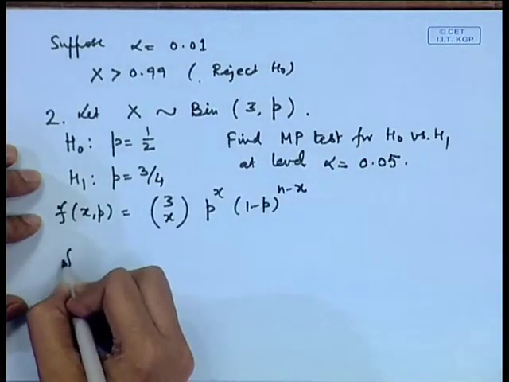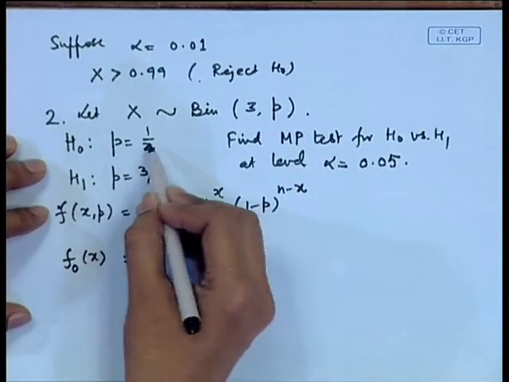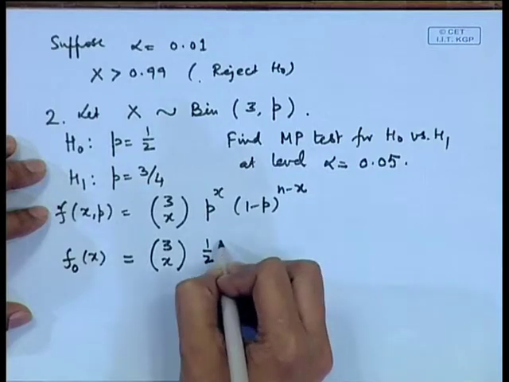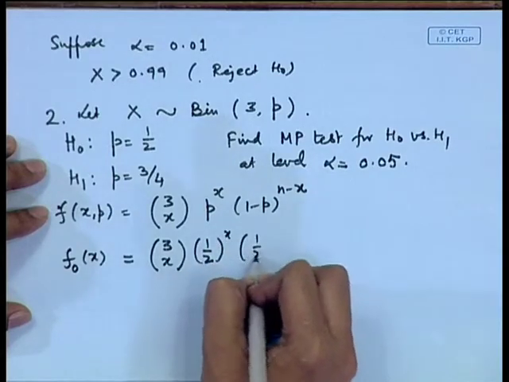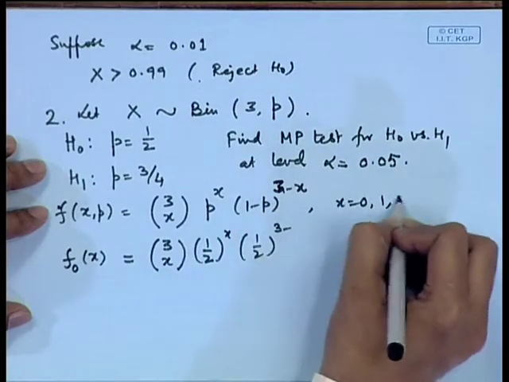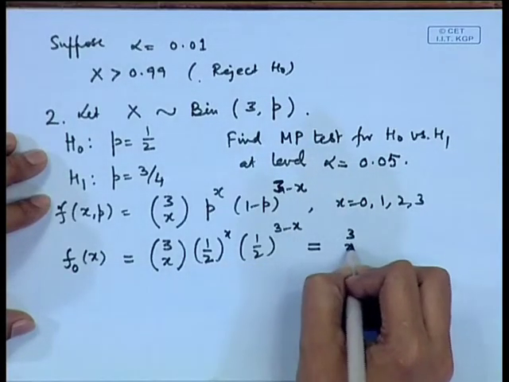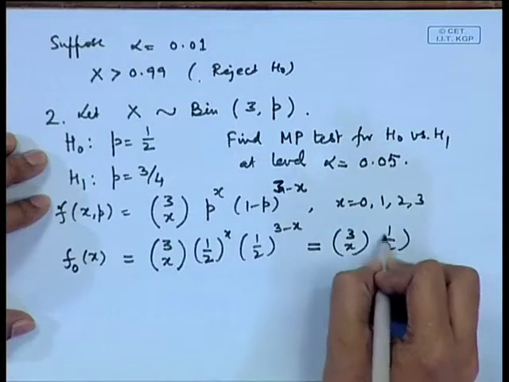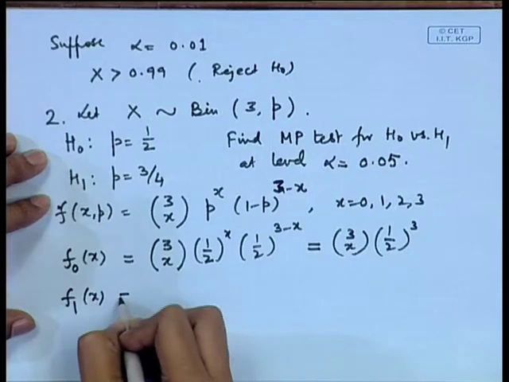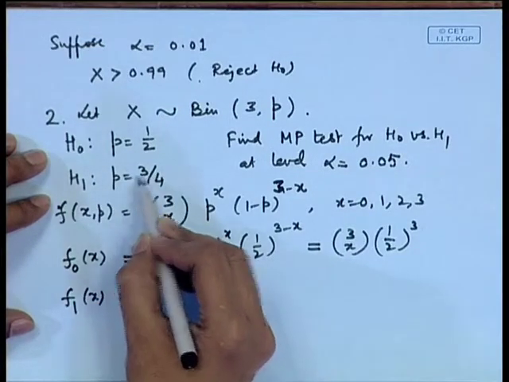We will need the values of f naught x and f 1 x. So, f naught x is the value when p is equal to half, which is reducing to 3 c x half to the power x into half to the power 3 minus x, where x is equal to 0, 1, 2, 3. So, naturally this is simply equal to 3 c x half cube, whereas f 1 x is the density when the alternative hypothesis is true, that is p is equal to 3 by 4.